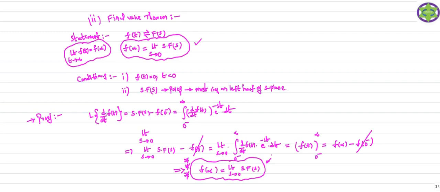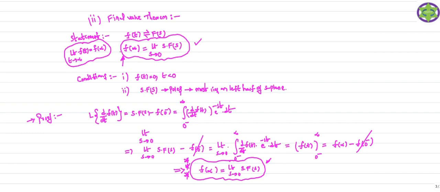Once again I will repeat the final value theorem. The final value theorem states that the final value of the signal can be obtained from the Laplace transform of the signal F(s) using this expression: limit s tending to 0 of s into F(s). So if you take this expression you can get the final value of the signal.